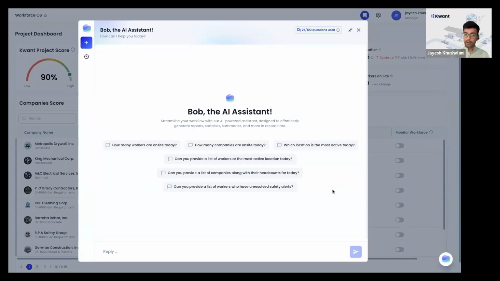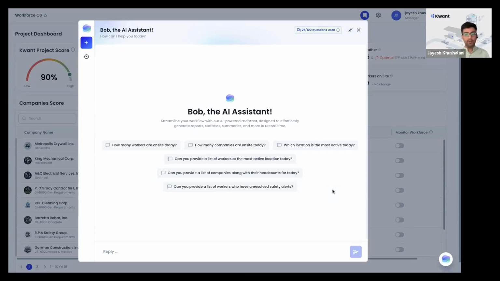For example, let's say one of the job sites that we are working on right now, they have a very strict requirement of drug testing. So they came to us and they wanted to do a random drug test every few weeks. They want to select, let's say, 10% of their workforce who are on site today and randomly select them for drug tests. The one option was that they can come to the platform, download the report for the workers who are on site today, and then use Excel or some other tool to have a random number generator and then select those workers.